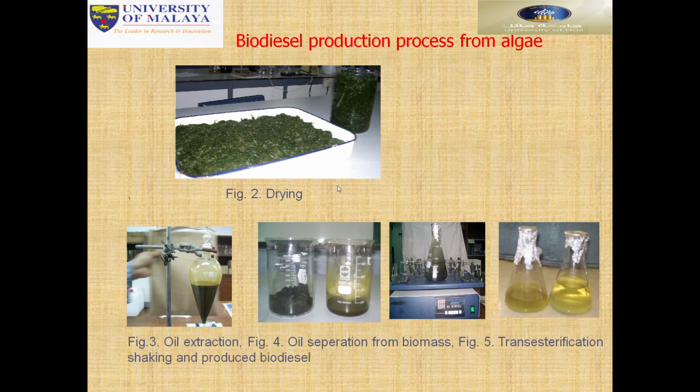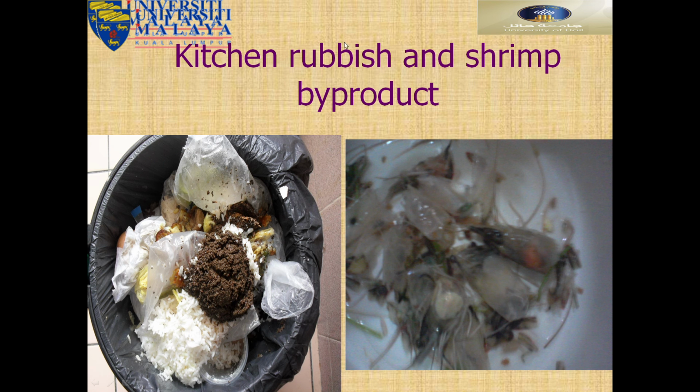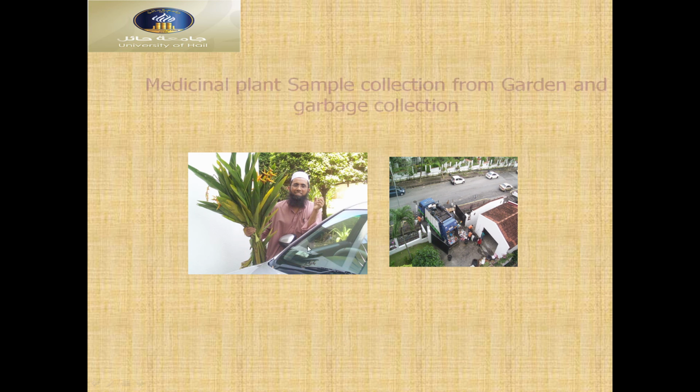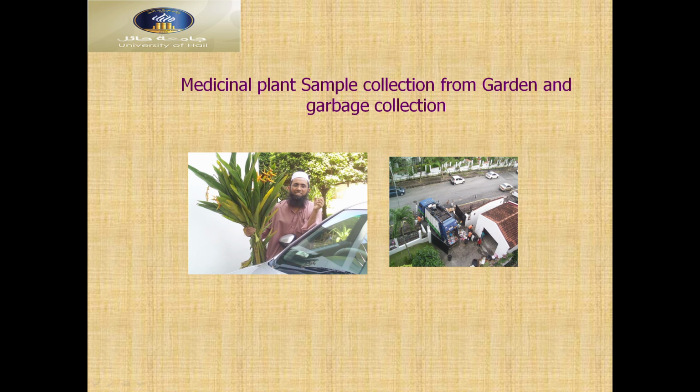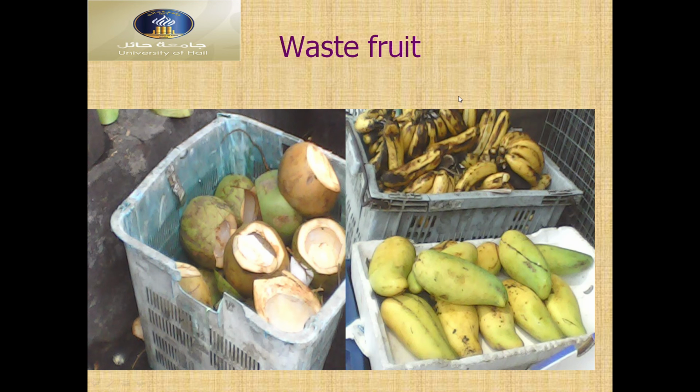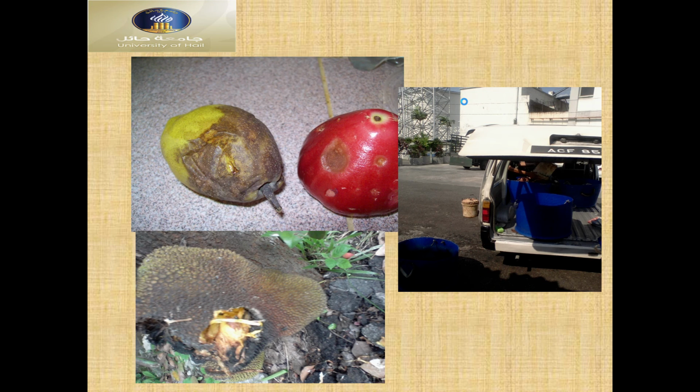We collected the algae, and then in the laboratory we did the oil extraction, algae separation, biomass and transesterification, shaking process, and then we produced the biodiesel. This is also waste collection: kitchen rubbish and shrimp byproducts we collected. And this is the medicinal plant collection, and garbage collected here. We also collected different types of waste fruits from other cities.